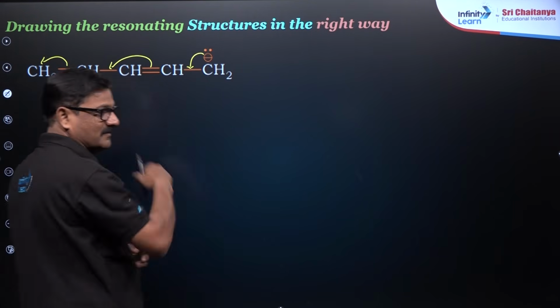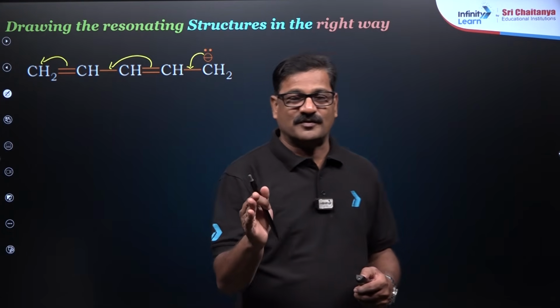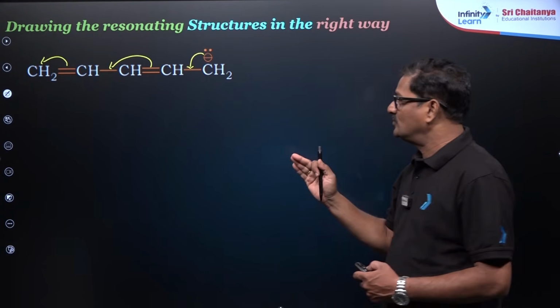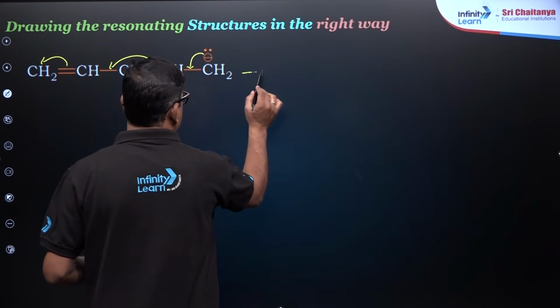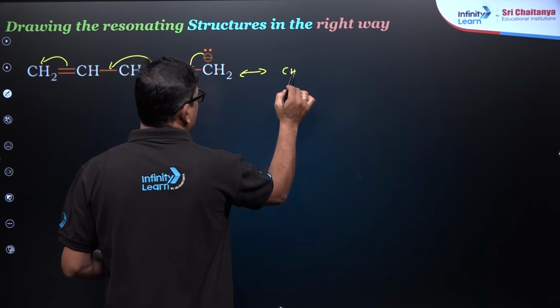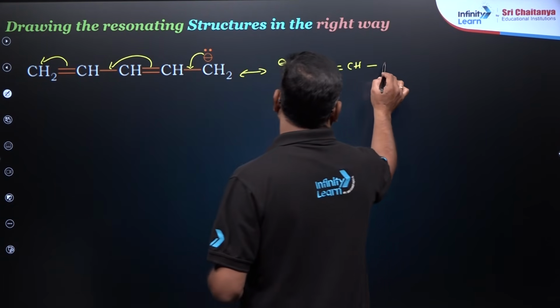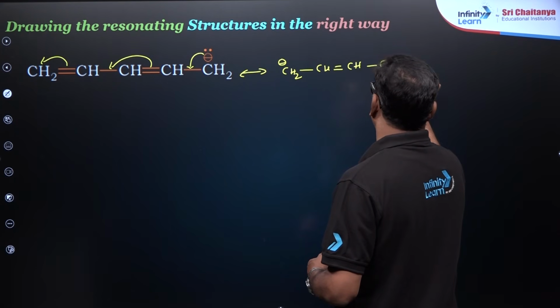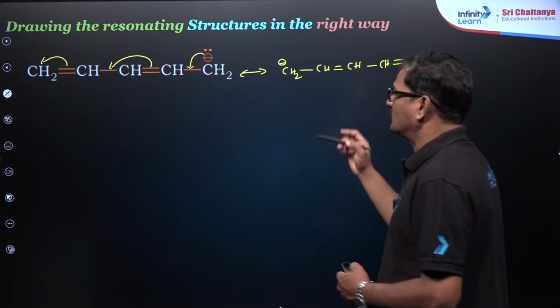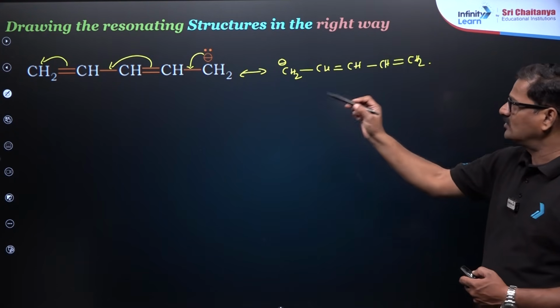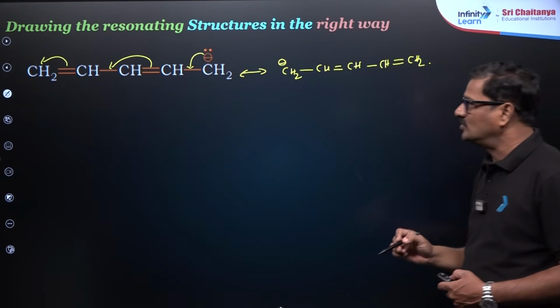So the reverse way. Always electrons move from the higher electron density to lower electron density, so its structure will be CH2 negative and CH double bond CH and CH double bond CH2. This is the structure you can write. So both are equivalent structures, you can do it best.